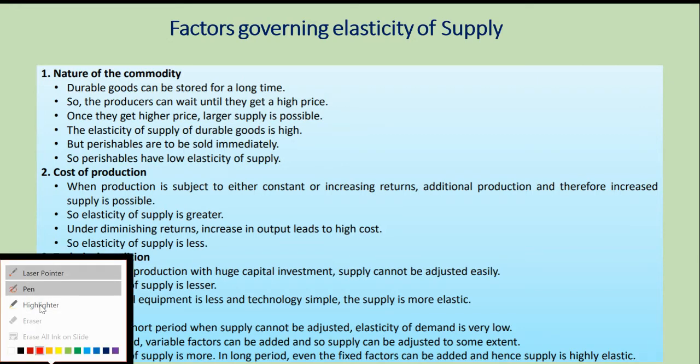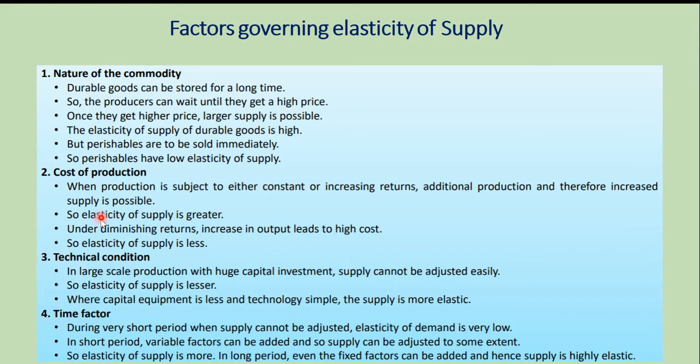Factors governing elasticity of supply. We have that under 4 heads: nature of commodity, cost of production, technical condition, and time factor. So this is the last part of chapter 3. So what are the factors governing elasticity of supply? First one is nature of commodity.